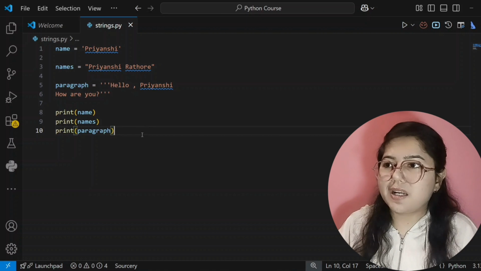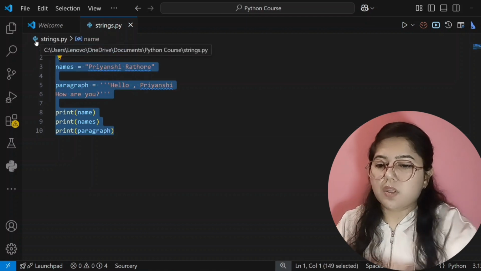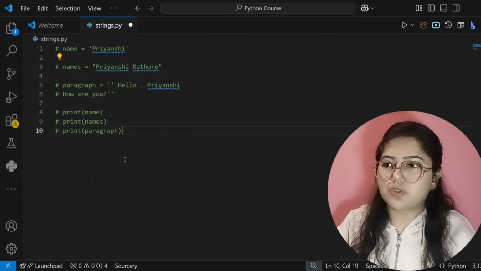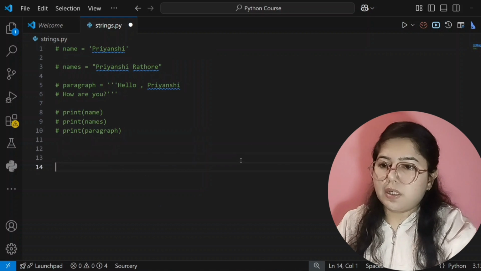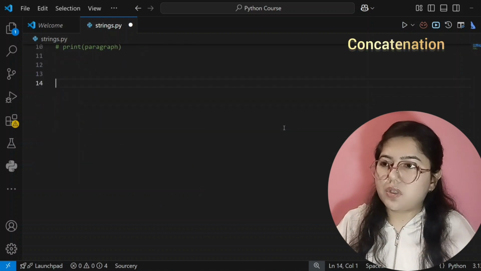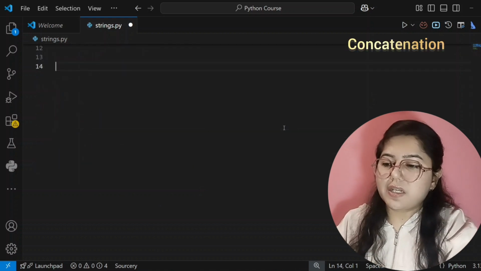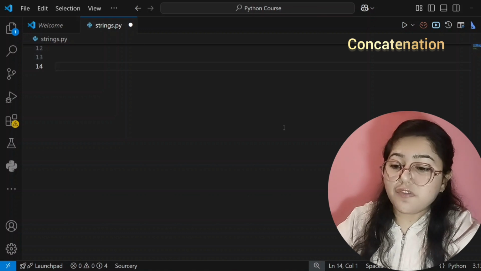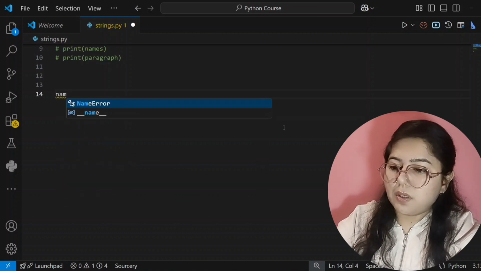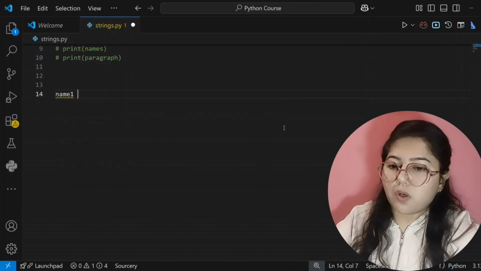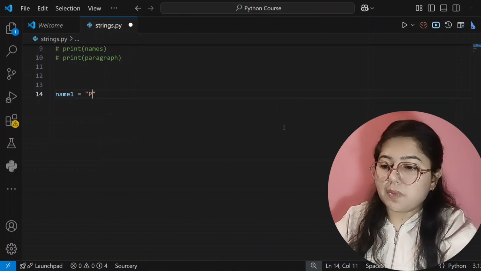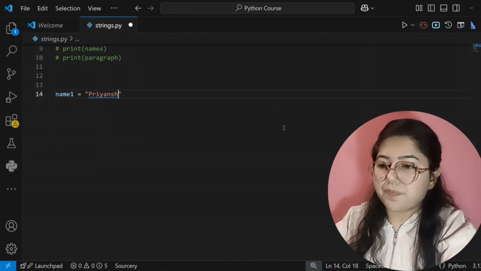If I want to add two strings, then I will use concatenation. So for that, I have commented out my previous code. Now I'm creating a variable, and that is name1. Here I'm storing my name, that is Priyanshi.